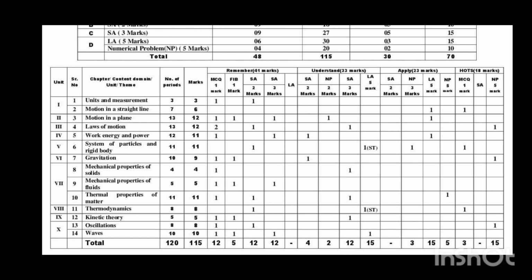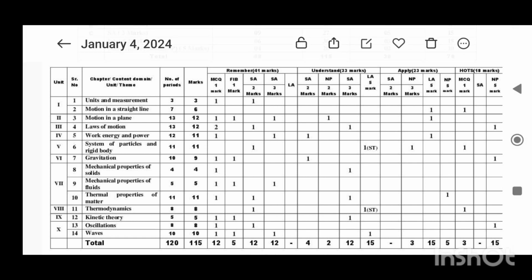Next, the last chapter, waves. Total allotted hours 10 and total allotted marks 10: 1 MCQ, 1 fill in the blank, 1 3-mark question, and 1 5-mark question, that too a long answer. This is the present blueprint of the first PUC annual exam physics 2023 and 24. Okay, thank you.